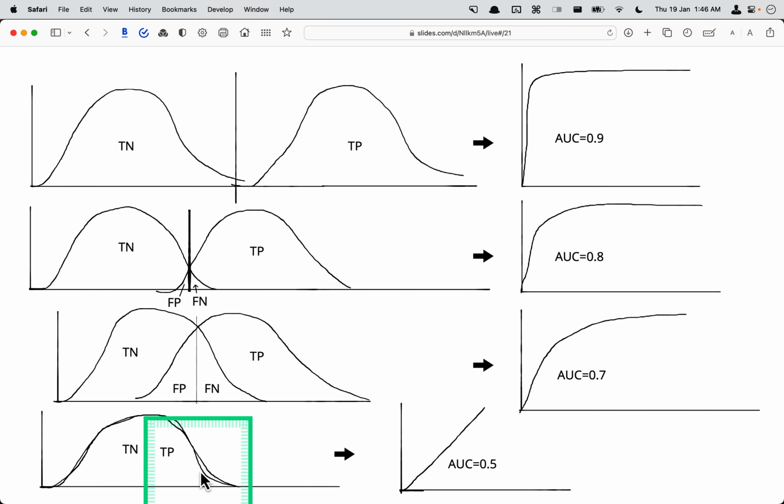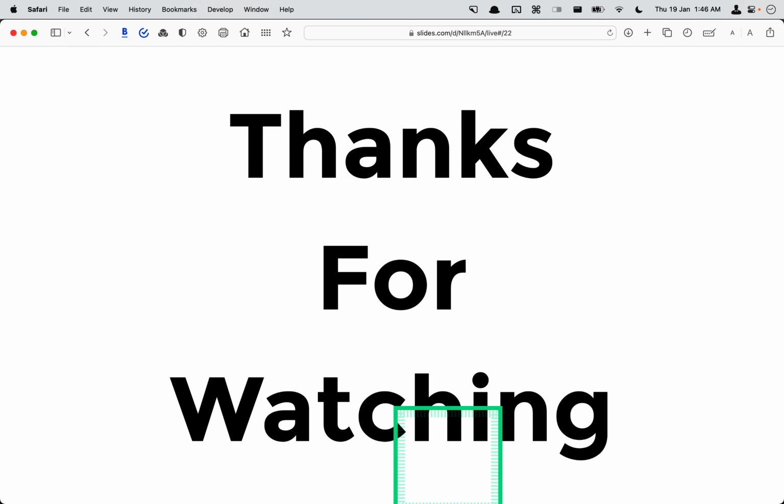True negative and true positive are both overlapping, because basically the model is saying yes, no, yes, no all the time, or just yes all the time or no all the time. This is pretty much like flipping a coin, and that's why the area under the curve will be 0.5, because it's just a random classifier.